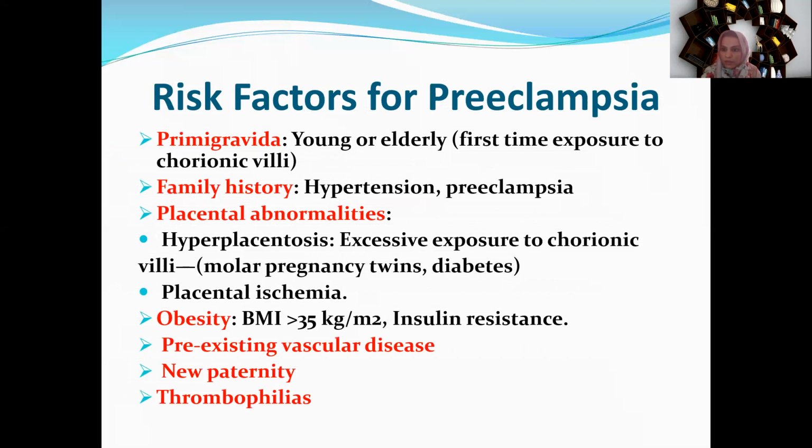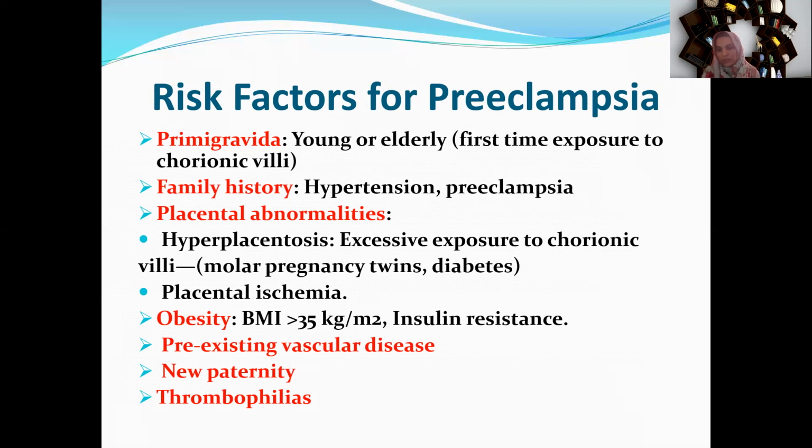Now risk factors. Risk factors for this preeclampsia. What risk factors can there be? Primary gravida is first, as we have seen, since incidence is higher in primary gravida. The first time exposure to the chorionic villi is new to the body of the primary gravida, and she may think of the chorionic villi as foreign, so she may be at high risk of developing preeclampsia.